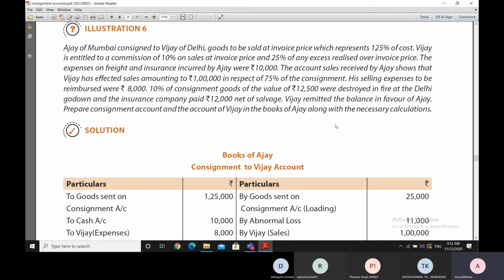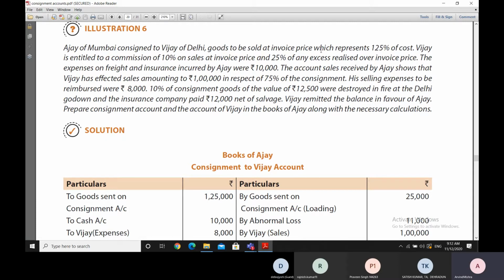Now let us look at illustration 6. Ajay of Mumbai has consigned to Vijay of Delhi. So Vijay is the consignee and Ajay is the consignor. And Ajay has consigned to Vijay goods which were to be sold at invoice price, and the invoice price, or the pro forma invoice price rather, represents 125% of the cost.